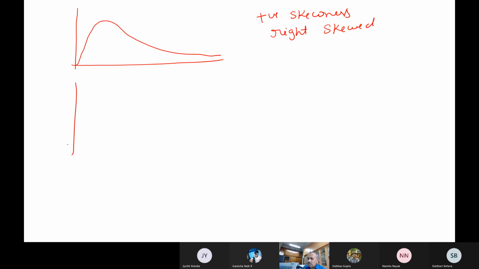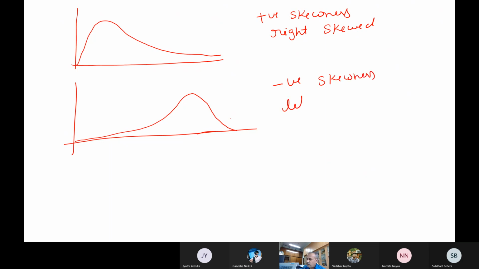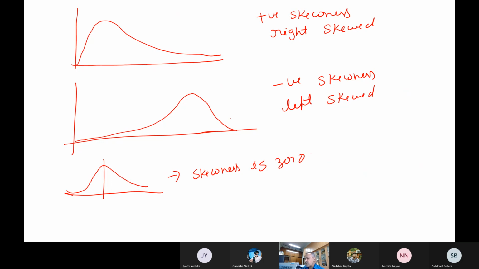Or suppose the distribution is this one, so generally something like this we have. Okay, I think I should draw properly. Okay, so something like this. So this is what we call negative skewness, or sometimes we also call this left skewed. Symmetric means perfect, something like this, so for this skewness is 0. You follow, right?